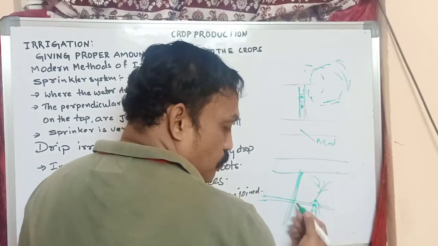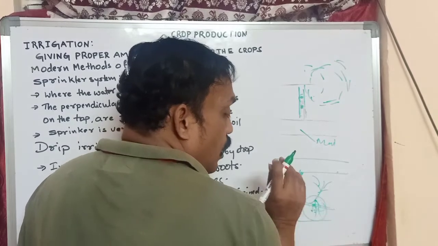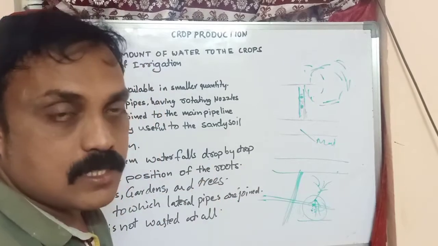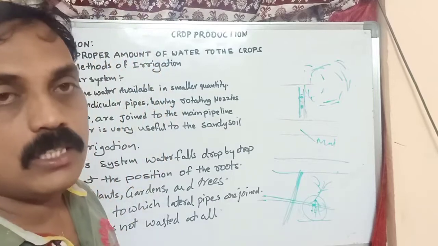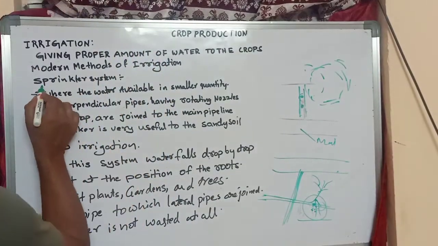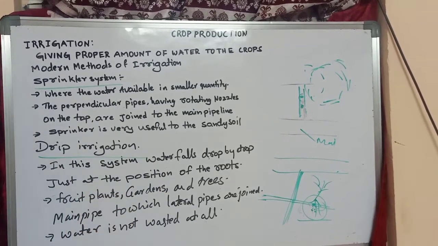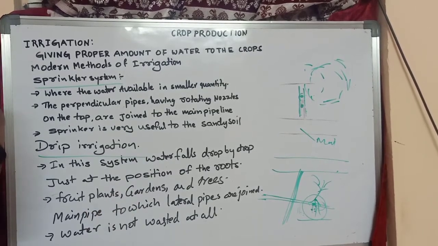Water is absorbed by the land. It prevents everything, so it is useful where there is water scarcity. In some places water is very scarce, with no rivers. In those places, these two methods are very useful. What are those methods? The first method is the sprinkler system. The second method is drip irrigation. These two systems are useful where water scarcity is greater, where water is very little. What are those two methods? One is the sprinkler system, another one is drip irrigation.